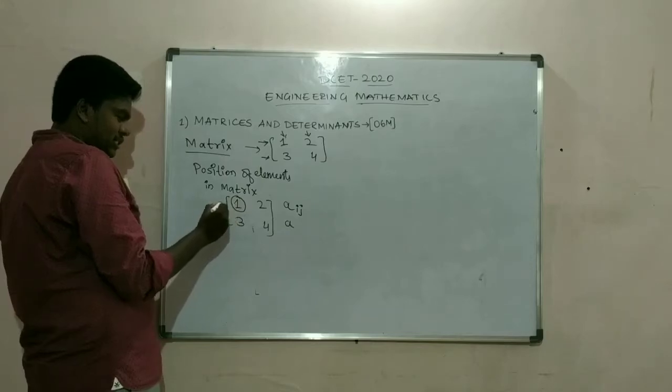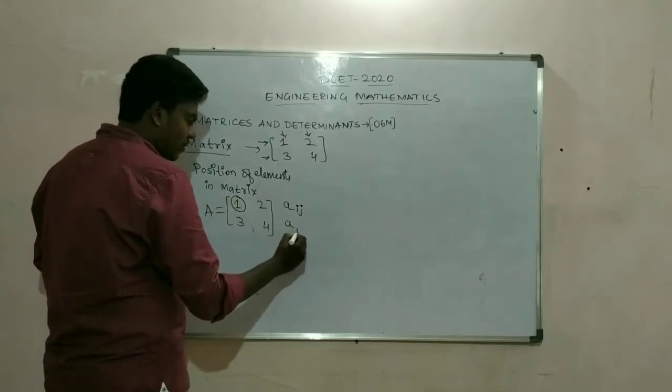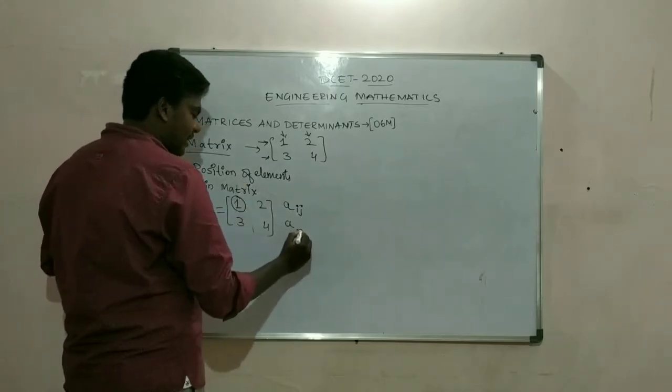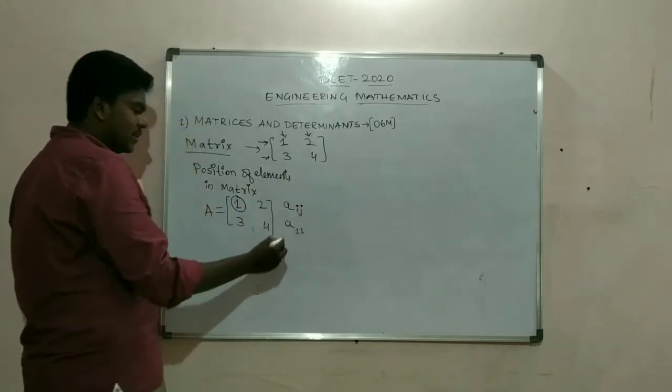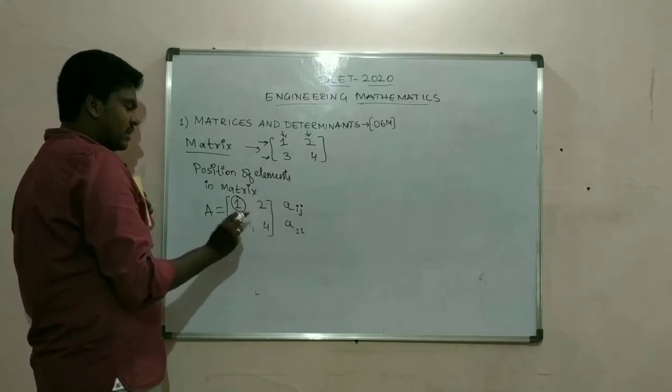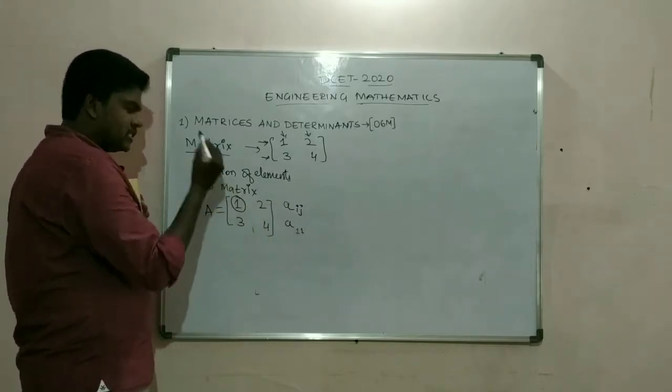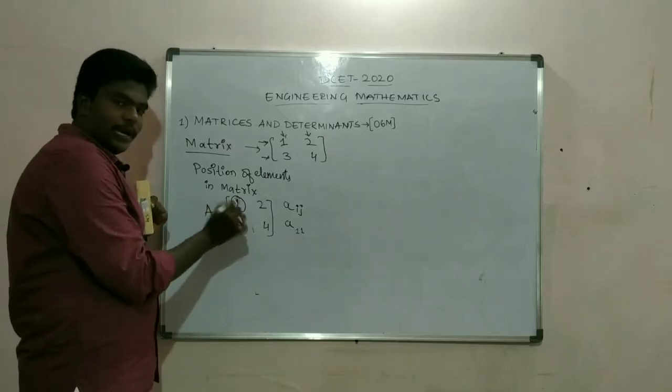This 1 is in the first row and first column, so I'll write A11.